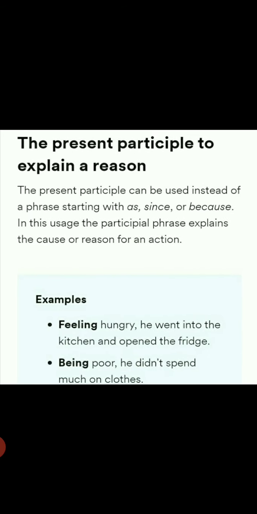Now children, come to this: it was an amazing film. With the present participle, we are describing the film. What is the role of an adjective? To describe. So we are describing the film. What kind of film? An amazing film. So we have added ing. Dark billowing clouds. So we are describing the clouds. That is how present participles act as an adjective.